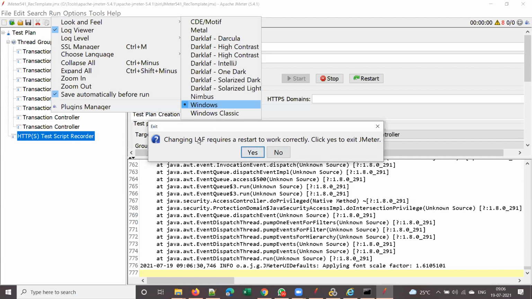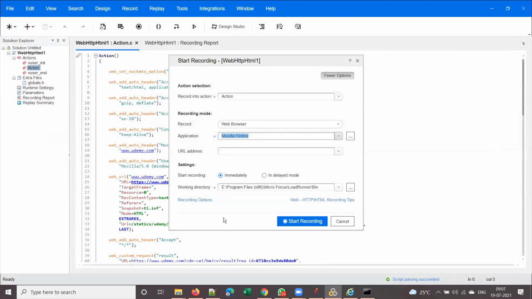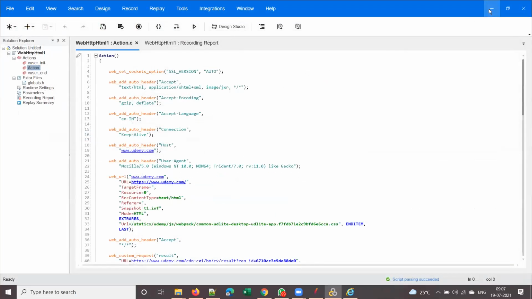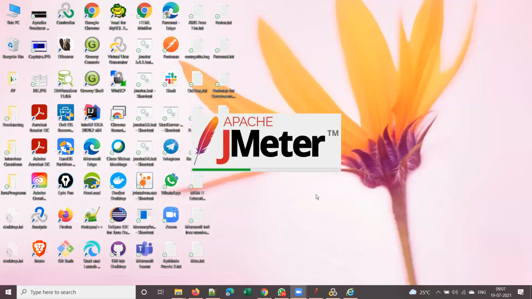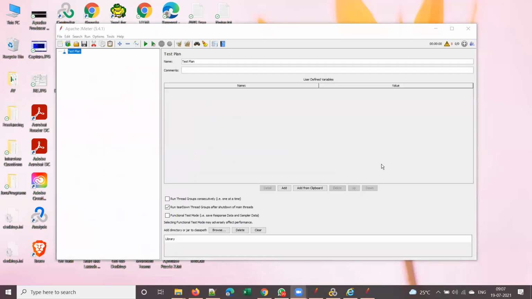Any guess? LAF stands for look and feel. Changing look and feel requires a restart. Let's click yes. It should get restarted. Yeah, it's restarting. Right now it has switched to the Windows look.